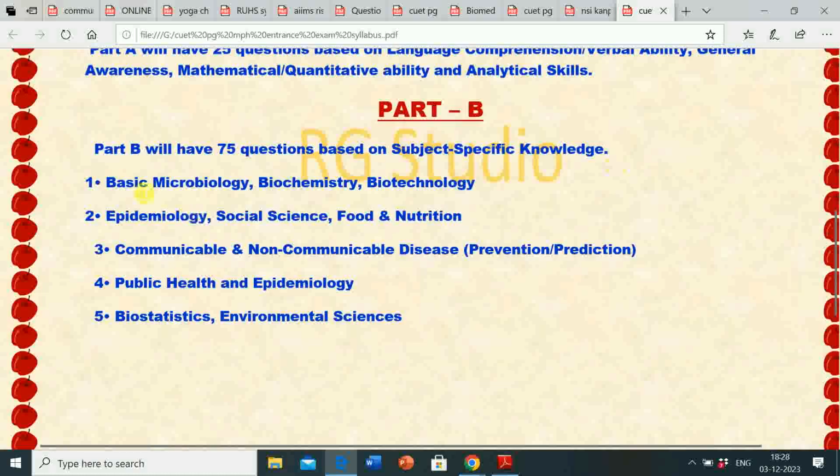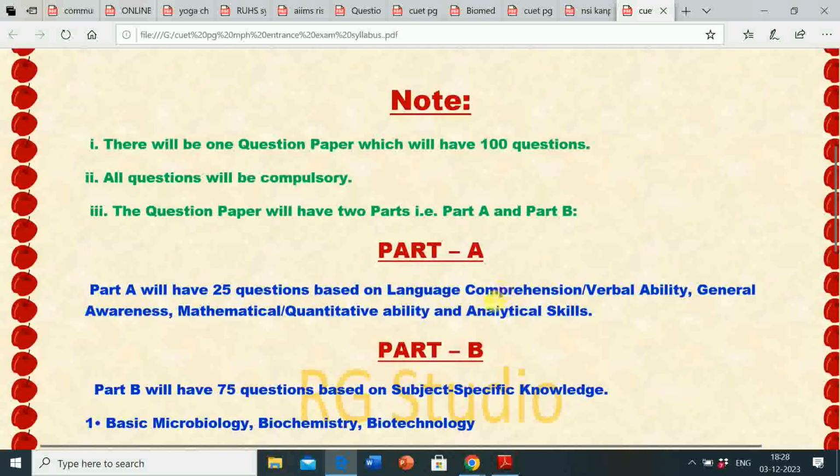Part B will have 75 questions based on subject specific knowledge. First topic will be basic microbiology, biochemistry, biotechnology. Second, epidemiology, social science, food and nutrition. Third, communicable and non-communicable diseases, prevention or prediction. Fourth, public health and epidemiology. Fifth, biostatistics, environmental sciences. So there will be 5 topics in part B and 4 topics in part A.